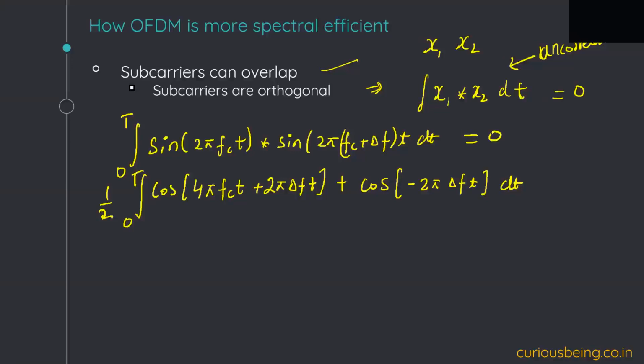To prove the subcarriers are orthogonal, this has to equal 0. If we can prove LHS equals RHS here, I can confidently say that the subcarriers are orthogonal. All okay here?